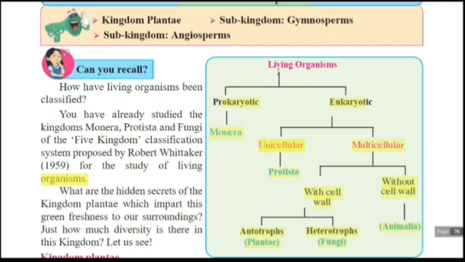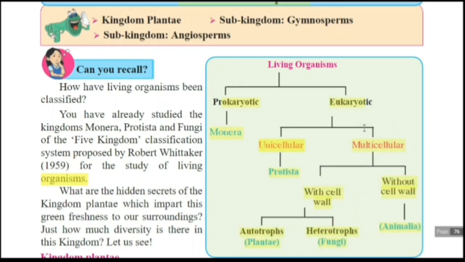If you observe living organisms, mainly they are classified into 2 types, prokaryotic and eukaryotic. In prokaryotic, there is the kingdom Monera. In eukaryotic, unicellular and multicellular, these 2 types are there. Unicellular, there is the kingdom Protista. Unicellular means only one cell is there. Multicellular means many cells are there.